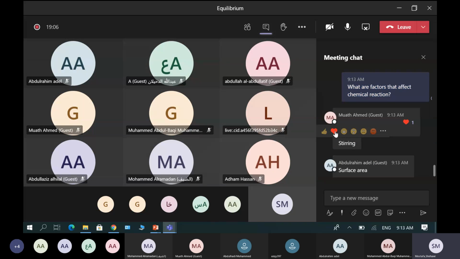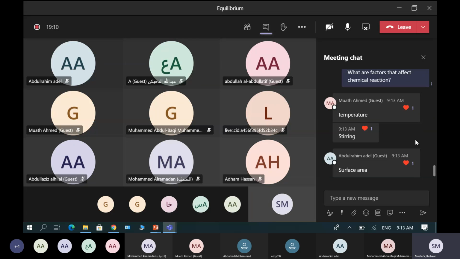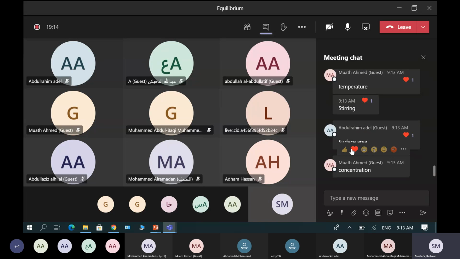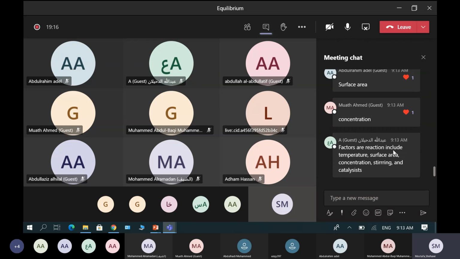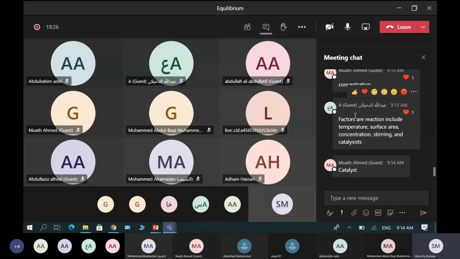Stirring, number 3. Surface area, we said surface area before. Surface area, temperature, stirring, what else? Concentration, excellent. Concentration or pressure. Factors of the reaction include temperature, surface area, concentration, stirring, and catalyst. Bravo, catalyst. Abdullah Dehlan, great answer.